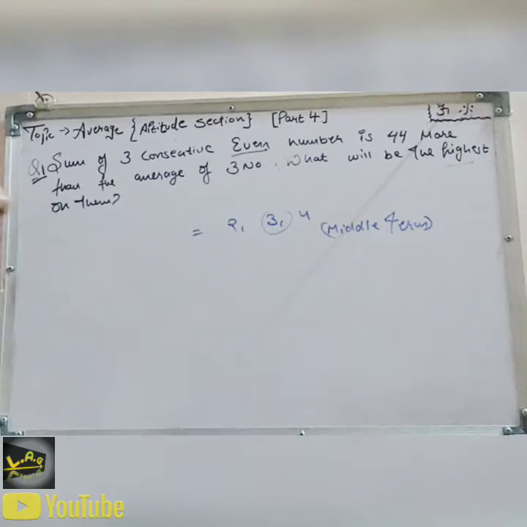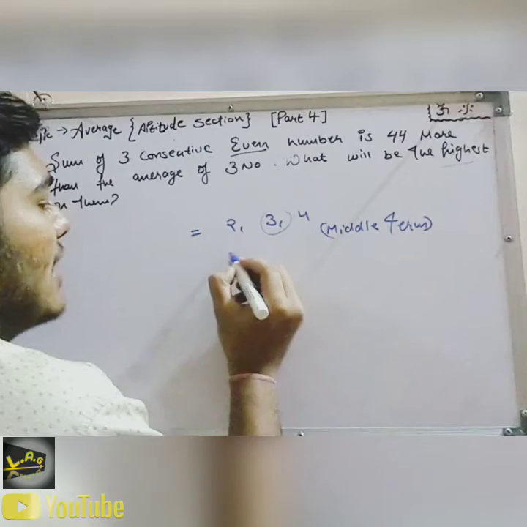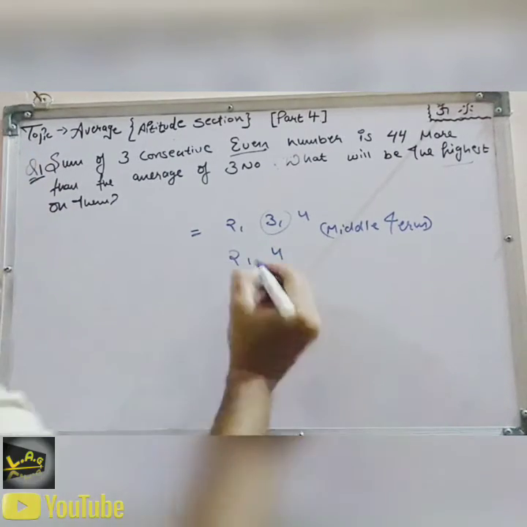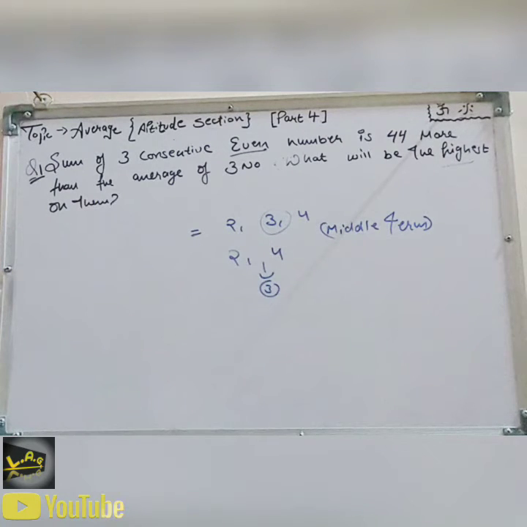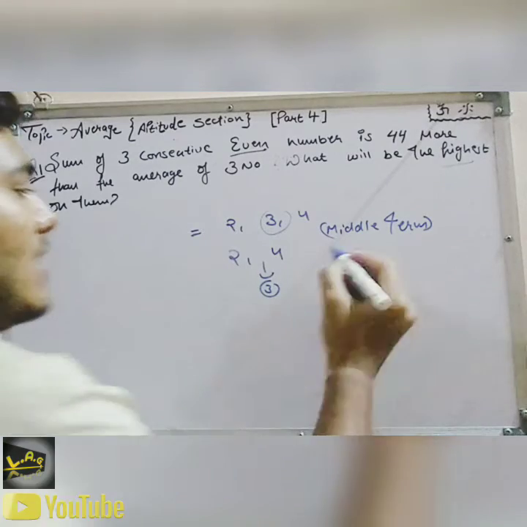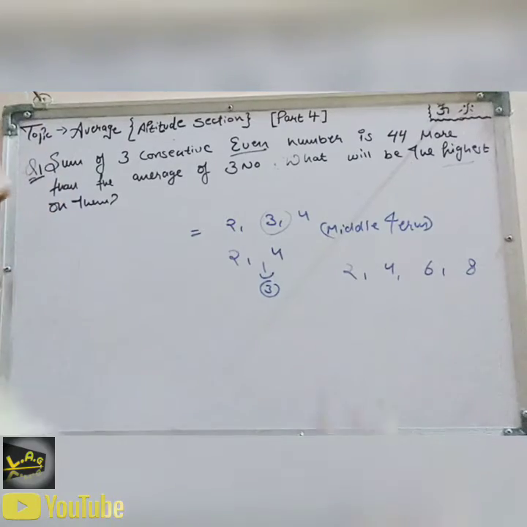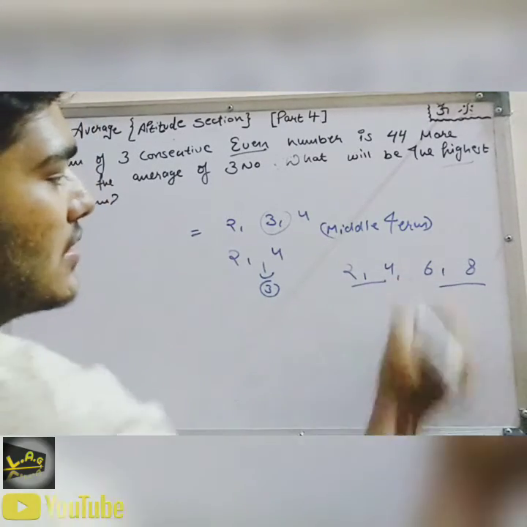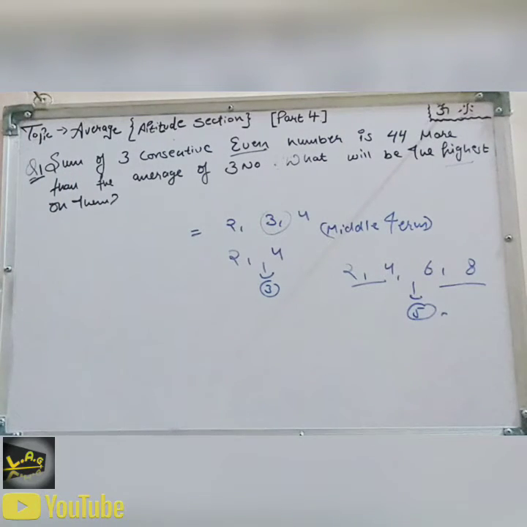Whichever the equation, the middle term will be the average. Let's say for example you have to find the average between 2 and 4. Then the average will be the middle term, that is 3. Let's take one more example: 2, 4, 6, and 8. Here there are 2 on each side, so what is the middle? It is 5, the middle term. So that is the average. We have to remember these small tricks so that we can use them.